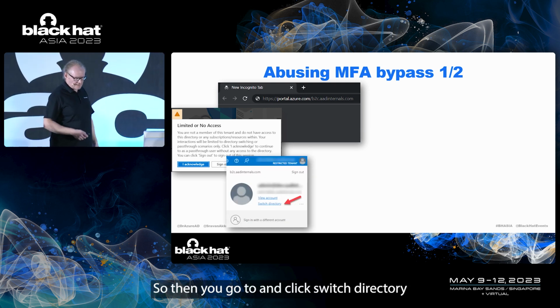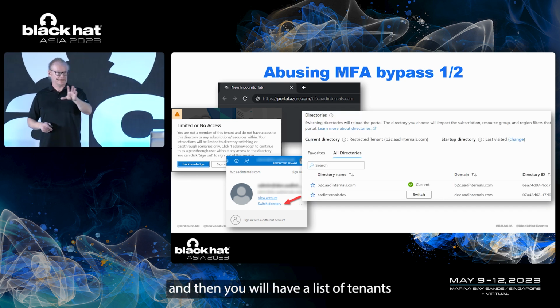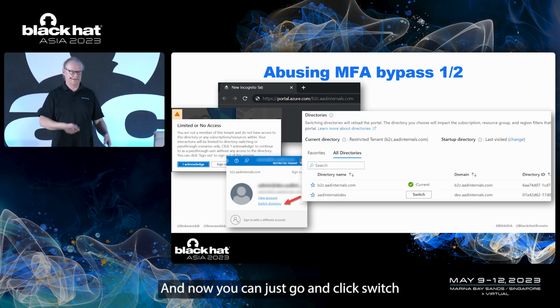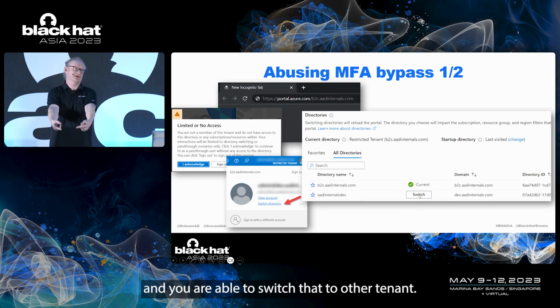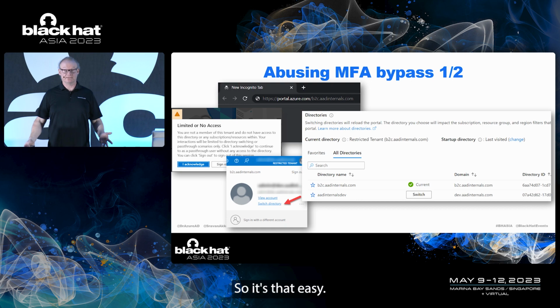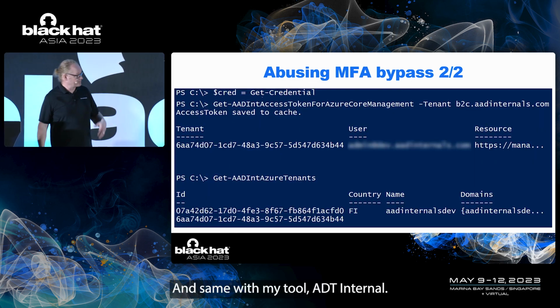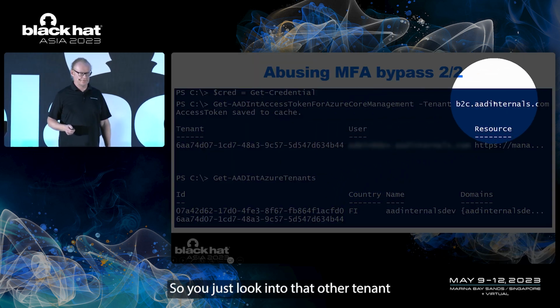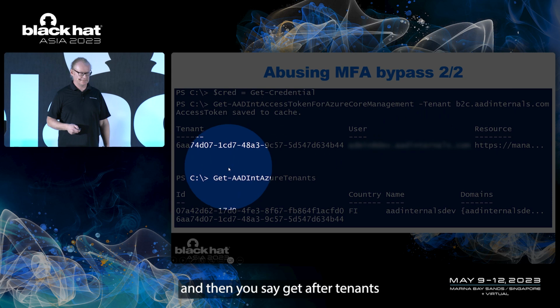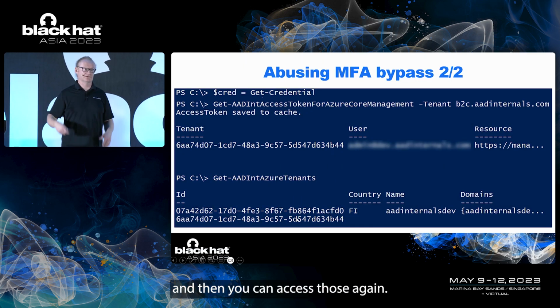So then you go to and click Switch Directory, and then you will have a list of tenants where that user is a member. And now you can just go and click Switch, and you are able to switch to that other tenant. So it's that easy. And same with my tool, AADInternals. So you just log into that other tenant, and then you say Get-AADIntAzureTenants, and it will list the tenants, and then you can access those again.